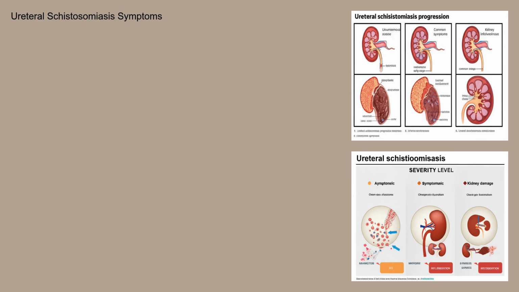The symptoms of ureteral schistosomiasis can vary depending on the severity of the infection. One of the most common signs is hematuria, or blood in the urine. This can be microscopic or visible. Other symptoms may include frequent urination, painful urination, lower abdominal pain, and flank pain, which is pain in the side of the body between the ribs and hip. In more advanced cases, when kidney function is affected, patients may experience symptoms related to kidney failure, such as fatigue, swelling, and high blood pressure. It's important to note that some individuals may have the infection without experiencing any noticeable symptoms, especially in the early stages.